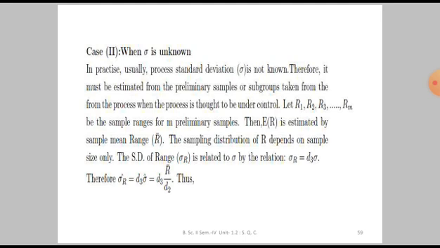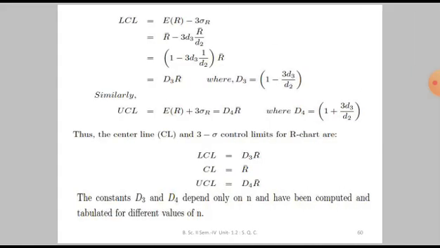We have already seen that R bar divided by d2. Thus, now we can compute control limits. LCL is equal to expected value of R minus 3 times standard deviation of R, that is sigma R. So it is R bar minus 3 times d3 R bar by d2.